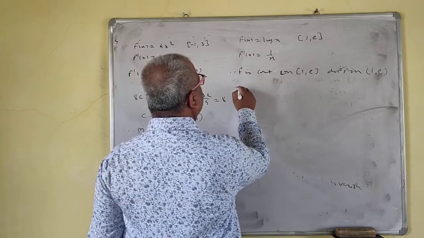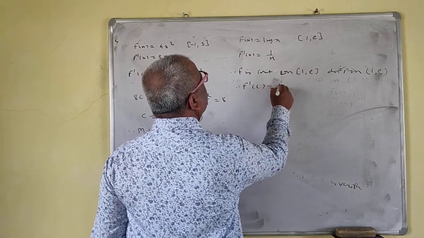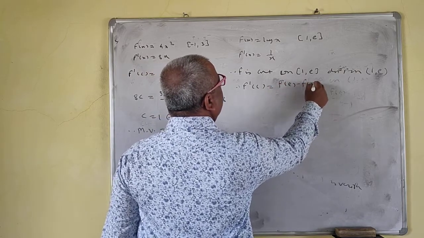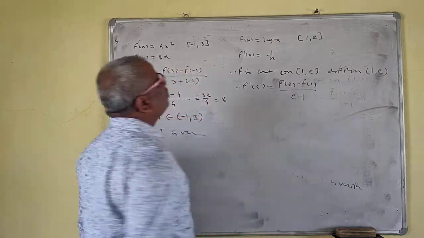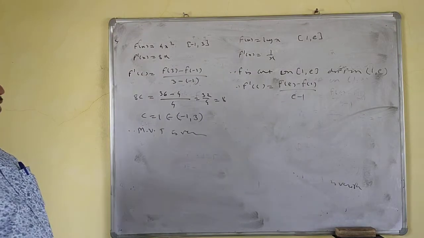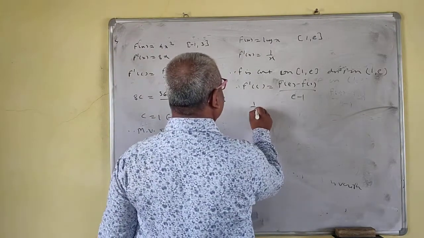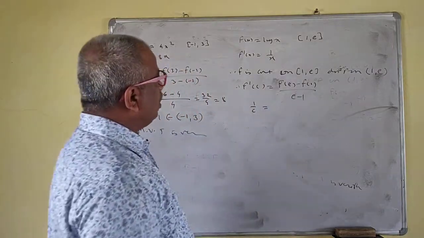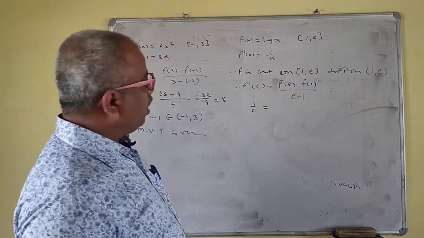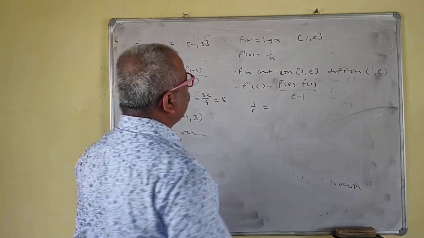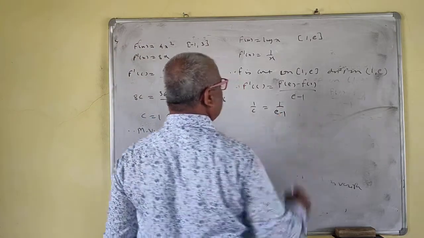So f prime c is equal to f of e minus f of 1 upon e minus 1. f prime c is 1 upon c. Log e is 1 and f of 1 is 0, so 1 upon e minus 1.